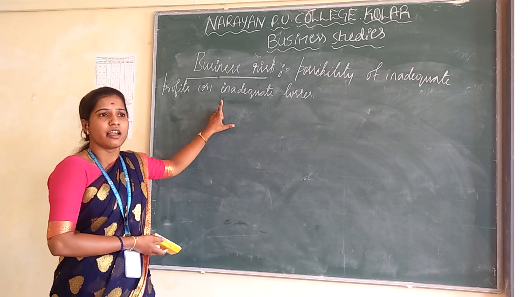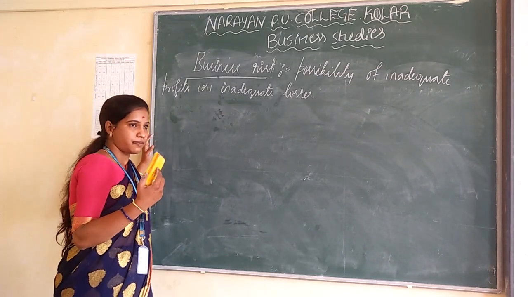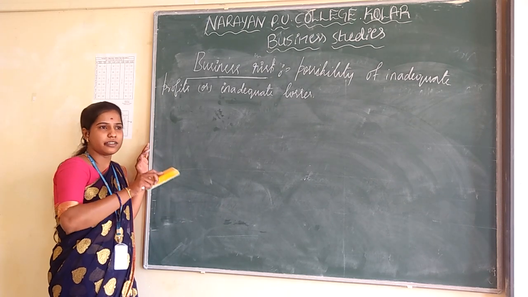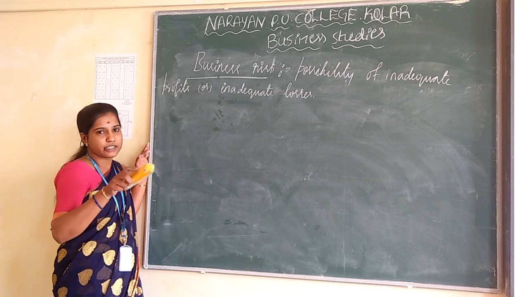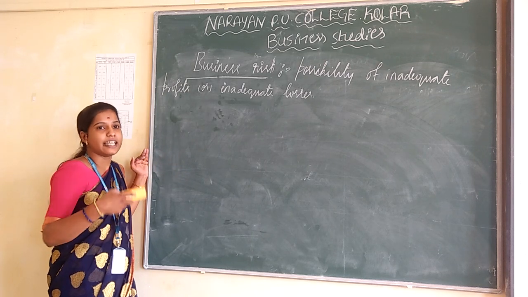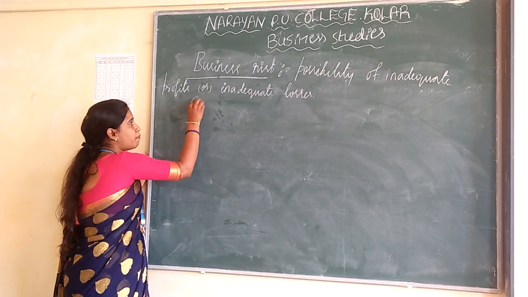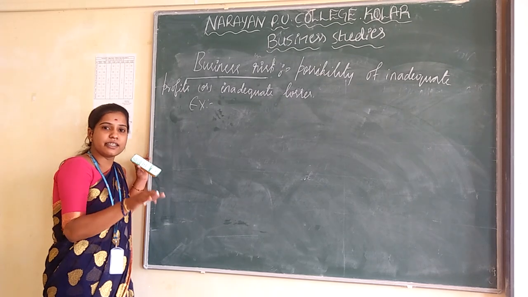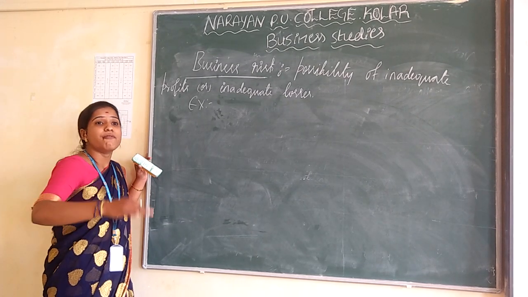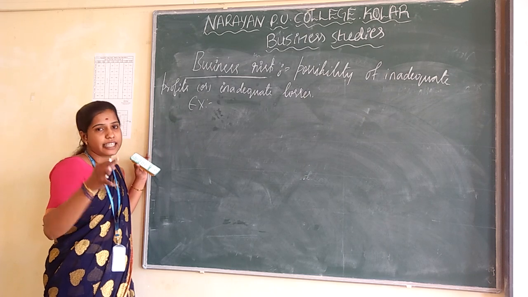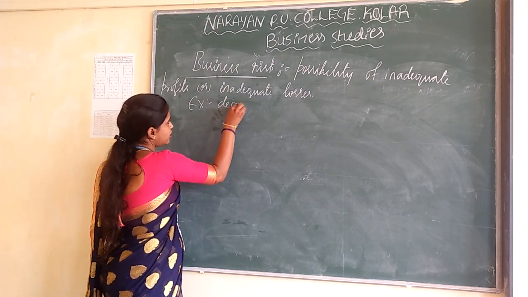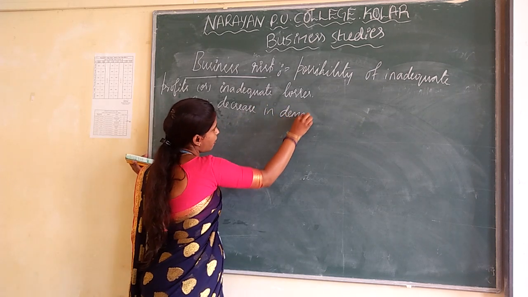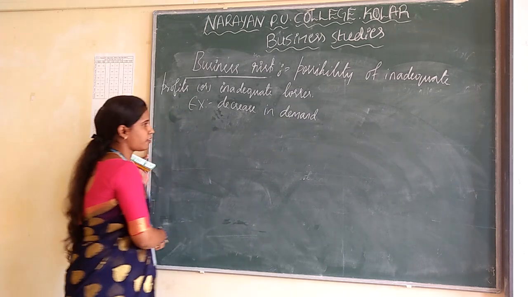For example, the demand for some products will decrease immediately because the customers' taste and preferences change frequently. The particular product's demand decreases because the customers' taste and preferences have changed.